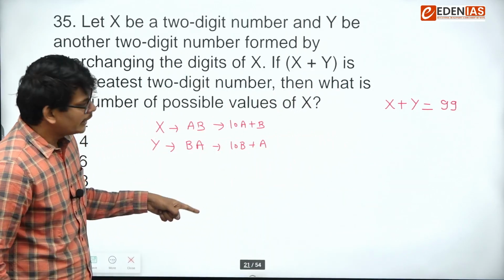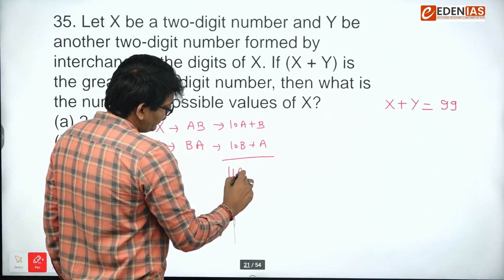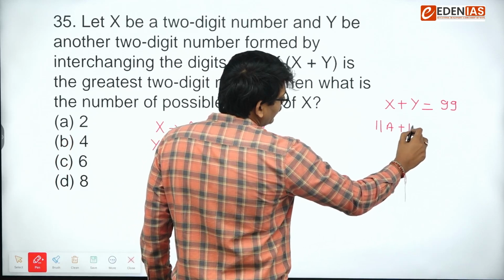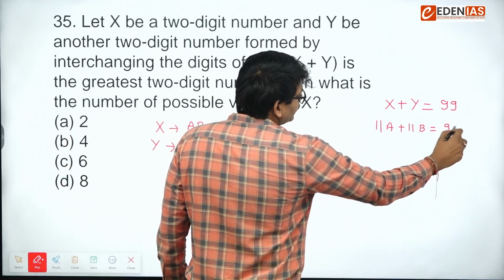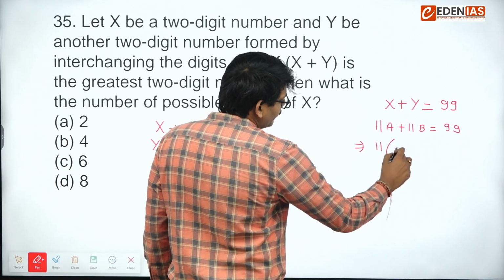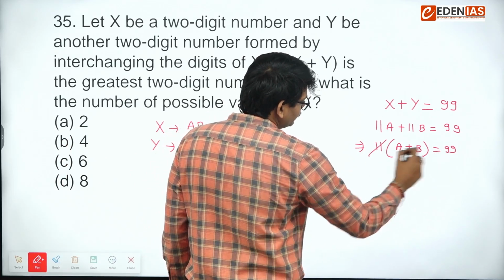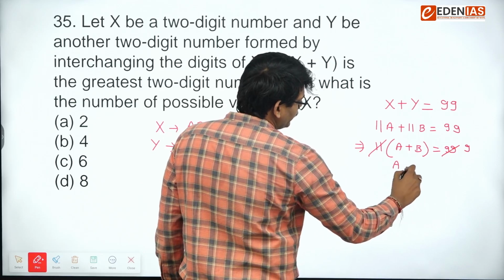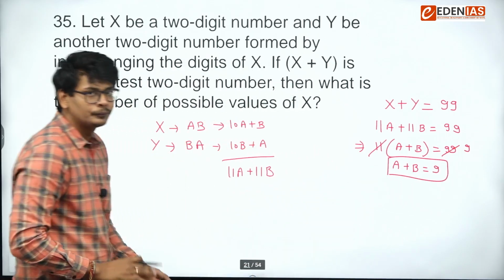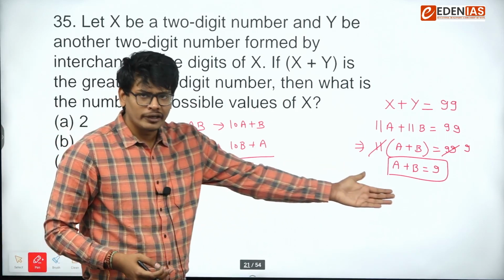Now let's take the sum so that we can equate with this. So this is 11A plus 11B. So 11A plus 11B is 99. If I take 11 common, A plus B is 99 by 11. So A plus B is coming out as 9. Now what is the number of possible values of x? So let's try to find out.